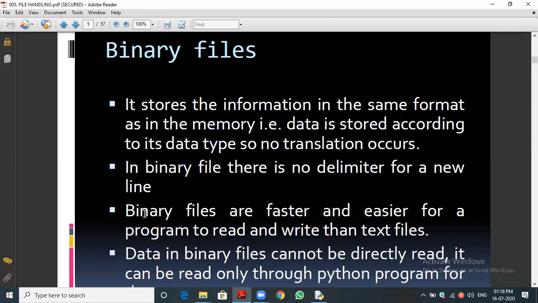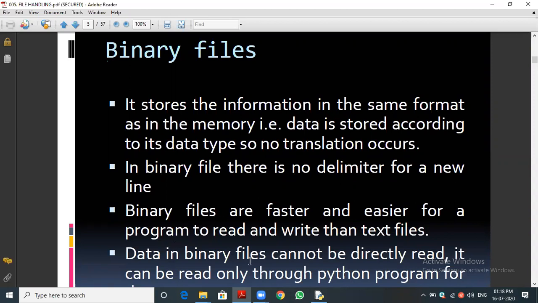And the third point: binary files are faster and easier, because as it is stored in the raw data, as it is in the proper data, it is very easy to access. It is much faster to write as well as to read compared to the text file. That is the importance of the binary file.